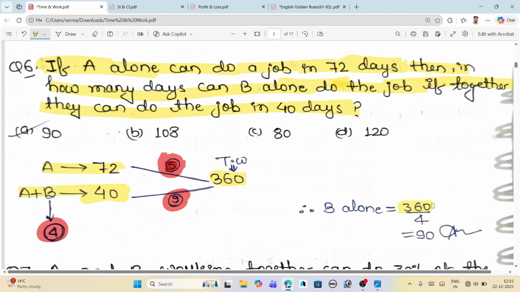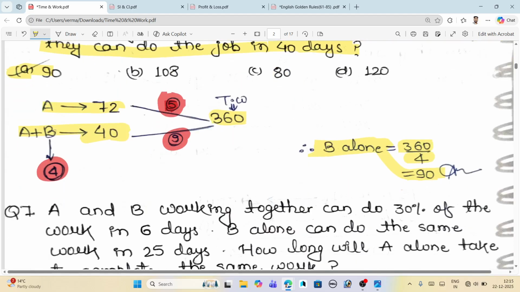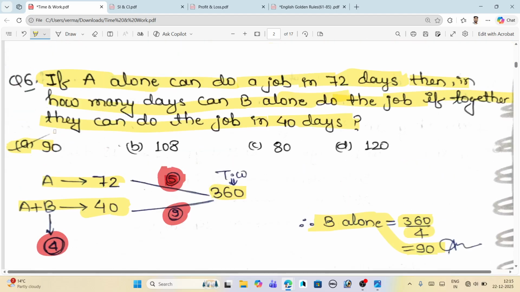We have the total work divided by the efficiency of B, and the efficiency of B is 4. Just divide it and you will get that the total days B takes to complete the work is 90 days, and this is our answer. Okay, so this is the very easiest question, and all questions in the examination are asked in such patterns.